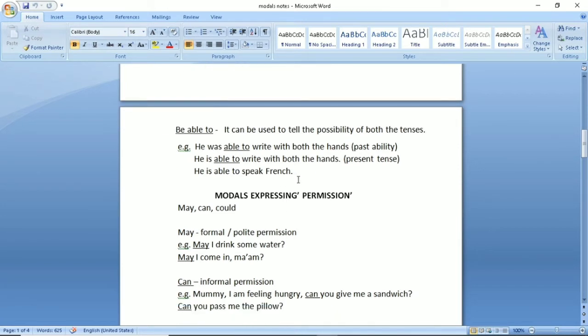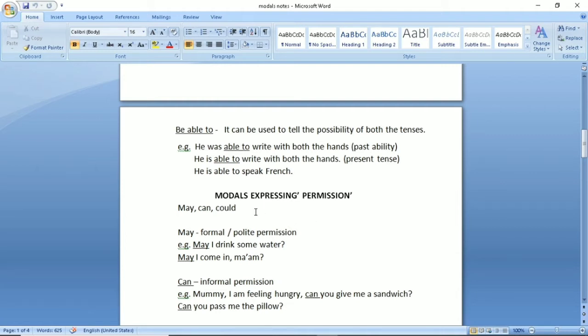Now students, one more thing I would like to tell you, that why do we use modals? Modals are very much necessary. Why? Because they make your language very effective. The listener can understand, he or she can perceive what you want to say, right? Your speech becomes very much clear.